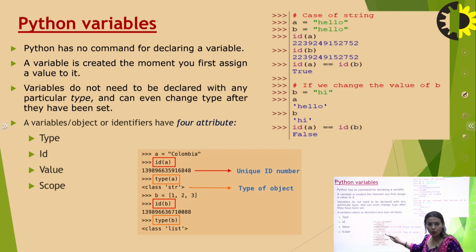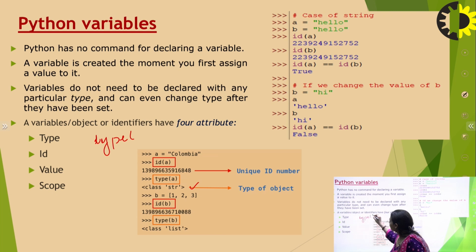What is class, what is string, that is a different concept. This is a class of string type, and that is enclosed within angle brackets. So this is a type of object. I have told you that in Python there is a function, type, used for getting the type of a Python variable.